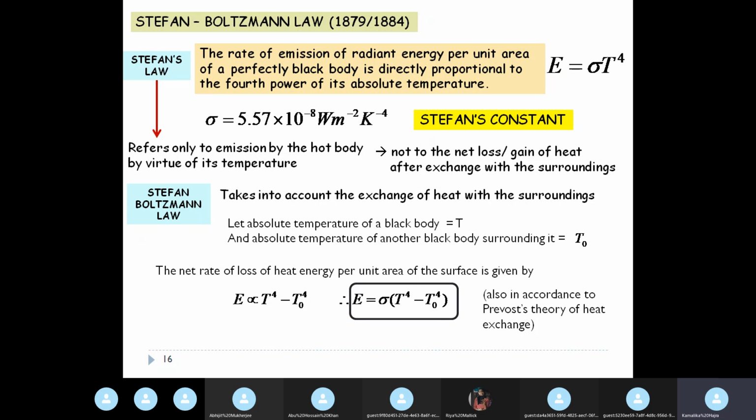So this is in accordance with Prevost theory of heat exchange. So just remember, you must have this concept very clear. In fact, this concept was not very clear to me before I started making this note. I was not very clear of the difference between Stefan's law and Stefan-Boltzmann law, because in general we talk about Stefan-Boltzmann law, and it is E proportional to T to the power 4 minus T0 to the power 4, where T is the temperature of the black body and T0 is the temperature of the surrounding.